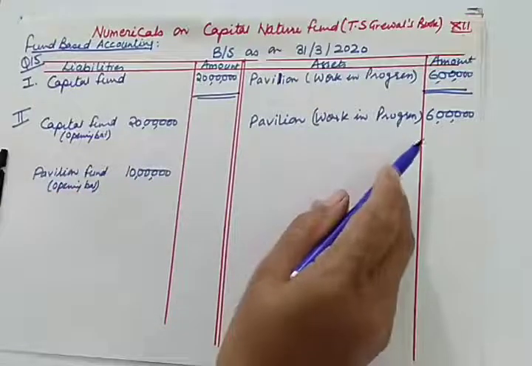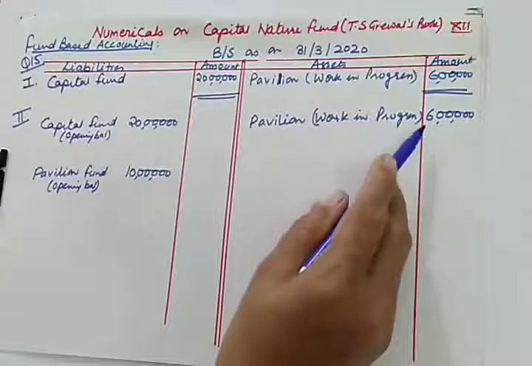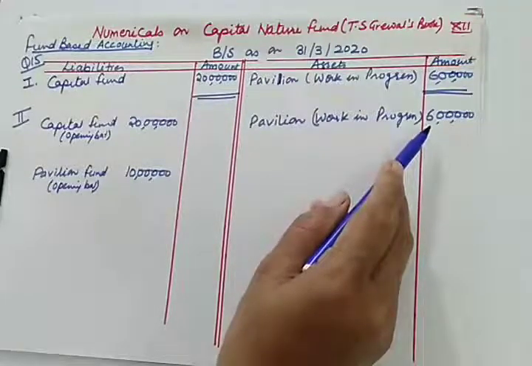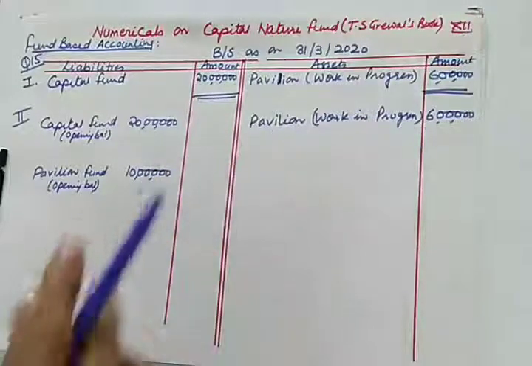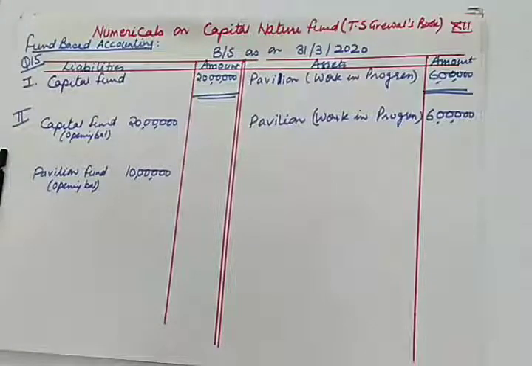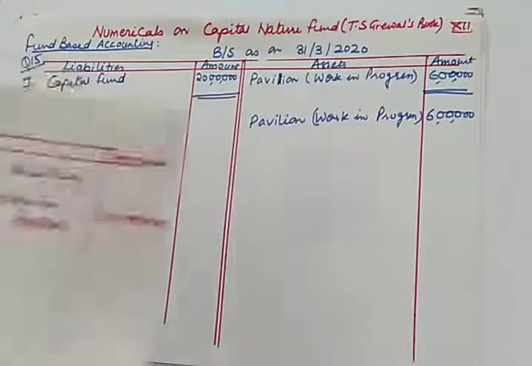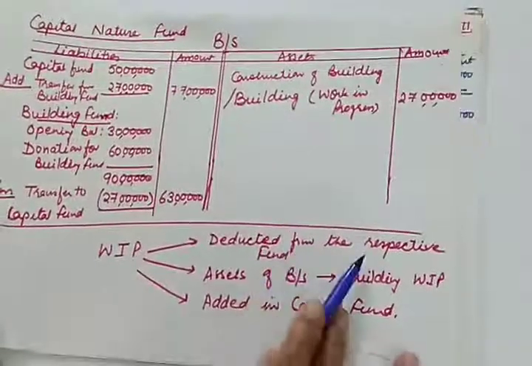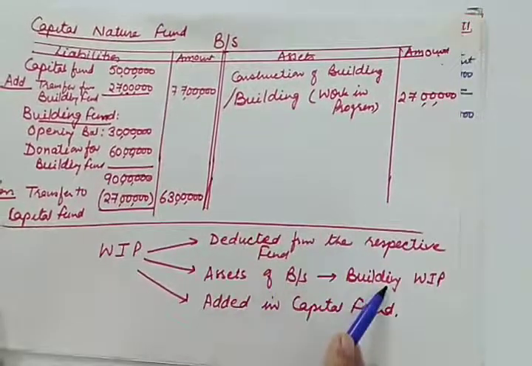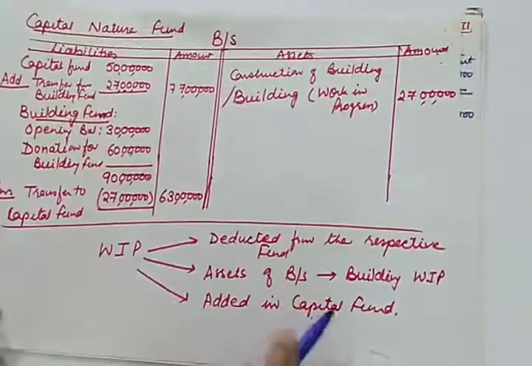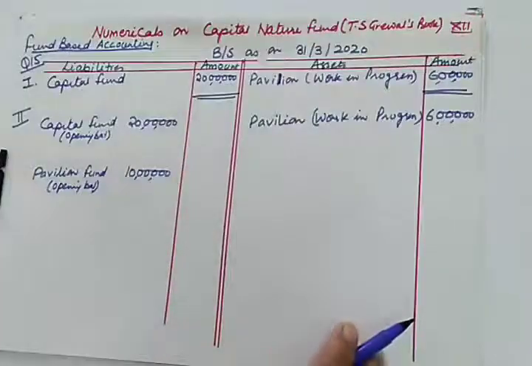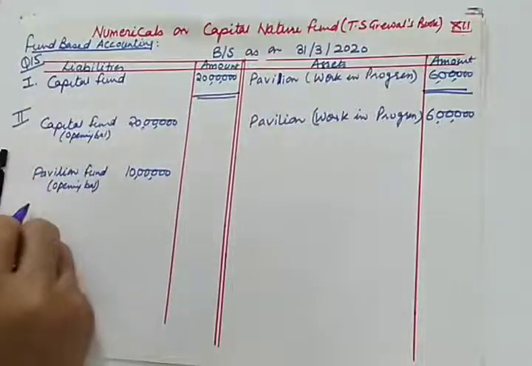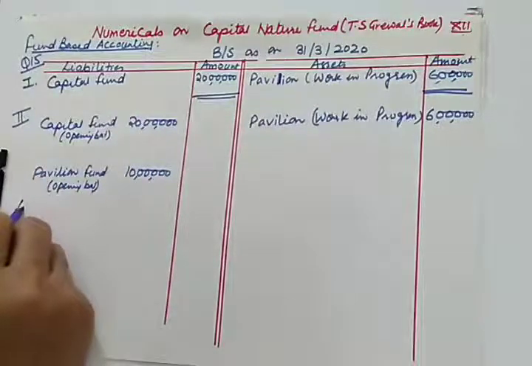Whenever such instructions are given to you, we will be deducting this work in progress. I told you that we will be treating this in three ways. Work in progress has to be dealt in three ways. It is deducted from the respective fund, an asset will be created, and it will be added in capital fund. So this much amount will be transferred from pavilion fund to capital fund.